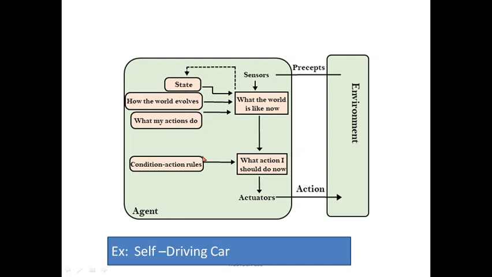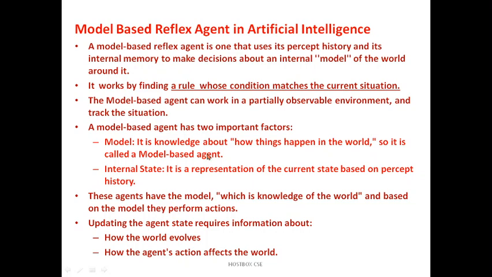It also follows the condition action rule, where we discussed if-then, and what action should be done now. Actuators will be there, and the action will be taken by the agent. Examples are self-driving cars or house cleaning robots. What is the model here? It is the knowledge about how things happen in the world, and so it is called a model based agent. The internal state is a representation of the current state based on perceived history. These agents have a model, which is knowledge of the world, and based on the model they perform actions. Updating the agent state requires information about how the world evolves and how the agent's actions affect the world.